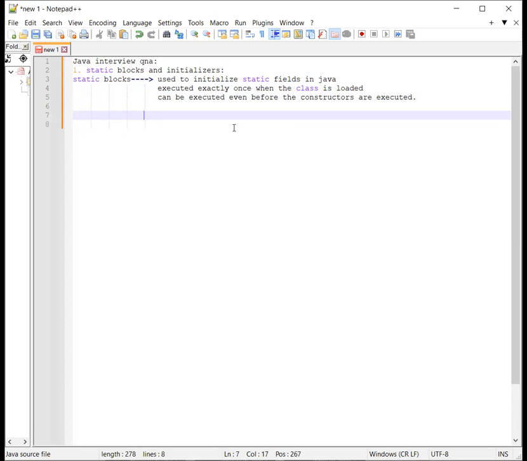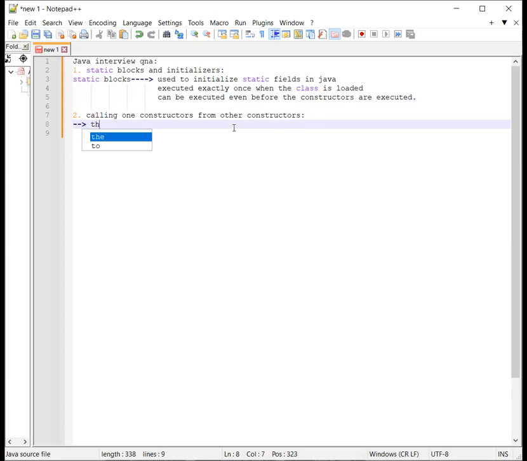Okay, cool. So next, we will discuss how to call one constructor from another constructor. Within the same class, if we want to call one constructor from another, we mainly use the this method.